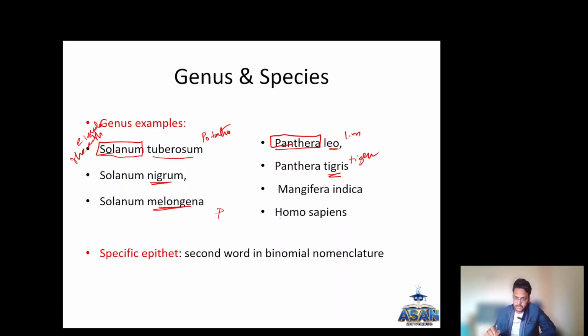Mangifera indica, you already know, mango. Mangifera is the genus, indica is the species. Homo sapiens is the scientific name for humans, Homo is the genus and sapiens is the species. So always the second word in the binomial nomenclature is the species. It's also called the specific epithet.